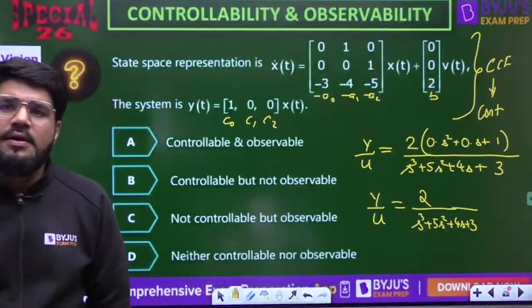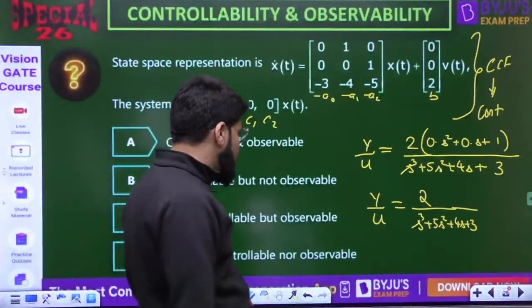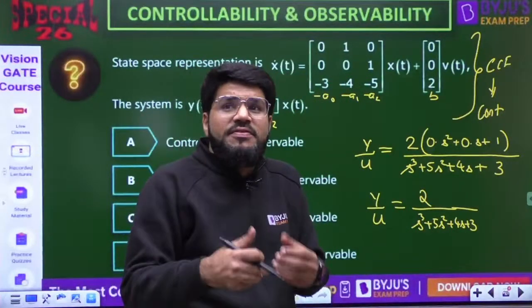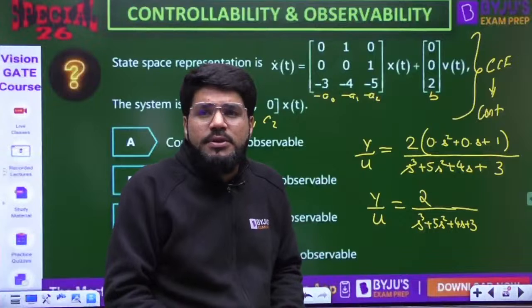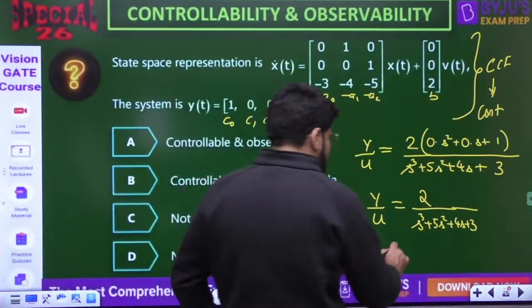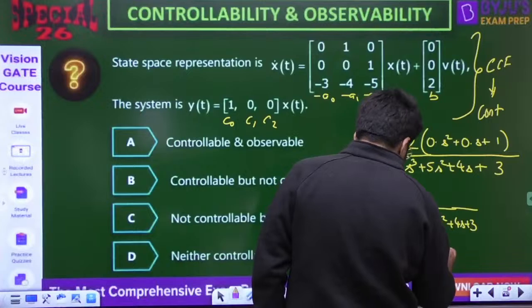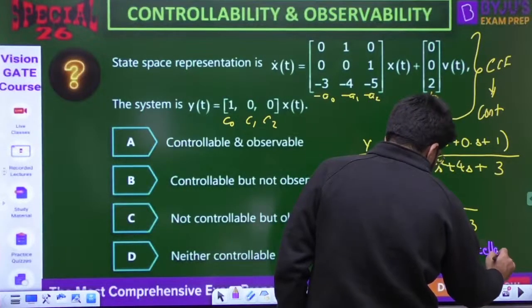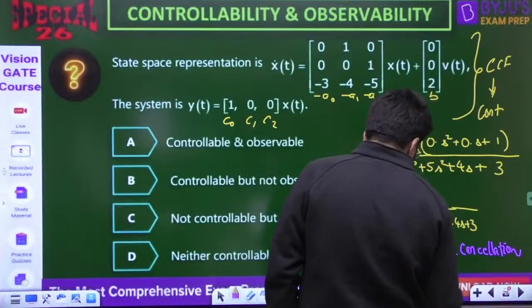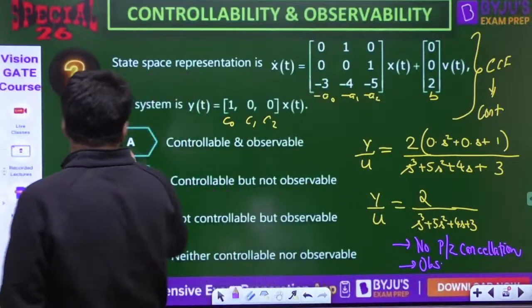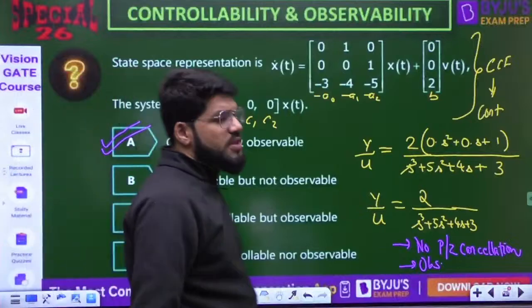Now tell me, dear, is there any pole zero cancellation? Here you don't need to factorize. You need to factorize if there is a zero, then you need to check whether it cancels with a pole. But there is no zero, so it cannot cancel with the pole. So definitely there is no pole zero cancellation, and hence the system is observable also. So the answer is option A. It is controllable as well as observable.